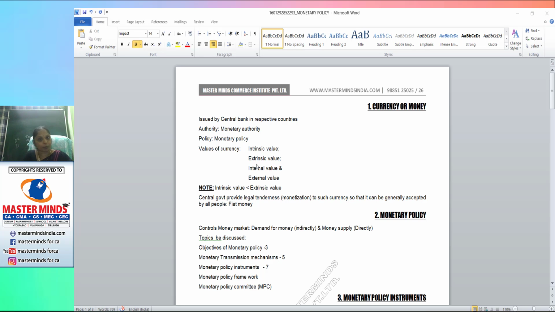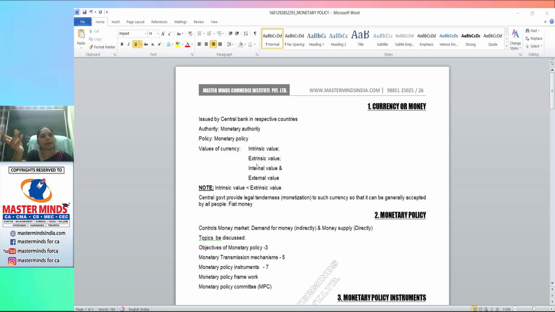Let us enter into the topic of monetary policy. According to our board material, in this chapter we are going to discuss 5 topics. The first one is, what is the main aim of monetary policy? It has to control the money market. Monetary policy has to control which market? The money market. It's not the total financial market. It has to control only the money market. Right. In the money market, what is meant by market? Demand and supply. What is meant by money market? Demand for money, nothing but desire for cash in hand, and money supply, money in circulation. Yes or no? Right. What is the main aim of monetary policy? To control the money market. What is the money market?